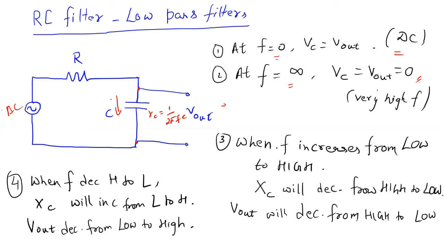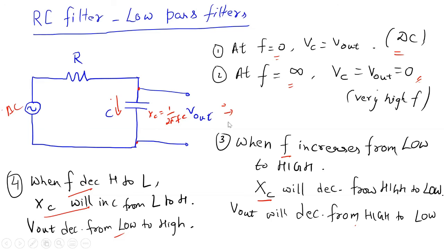So we can see that only DC signals are allowed and very high frequency signals are not allowed. In between 0 and infinite, when the frequencies are low, those signals can be taken out, but when the frequencies are very high, they will just pass through. So when frequency increases from low to high, Xc will decrease from high to low because they are inversely proportional. F increases, so Xc decreases, and when Xc decreases, V out will be very low because reactance is low. Similarly, the opposite happens if F is decreasing: Xc will increase, and V out will be high.